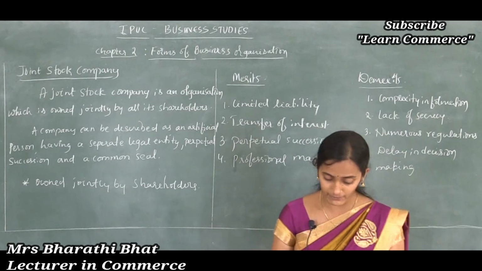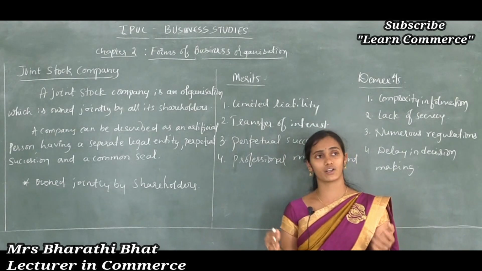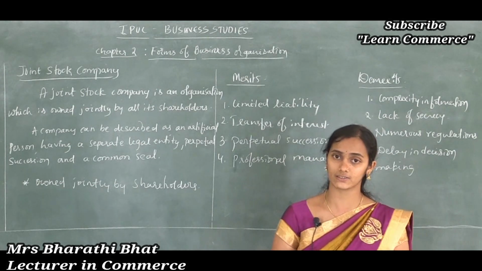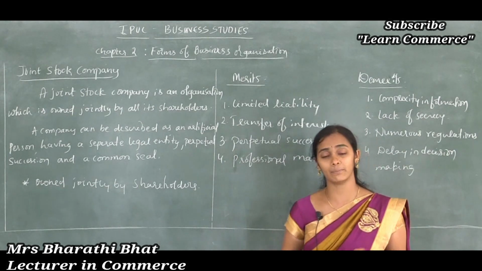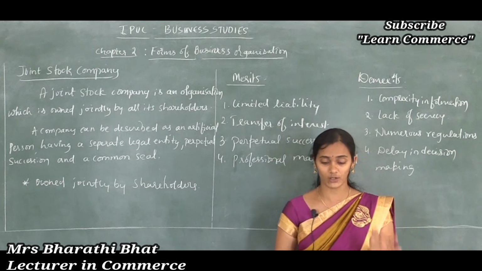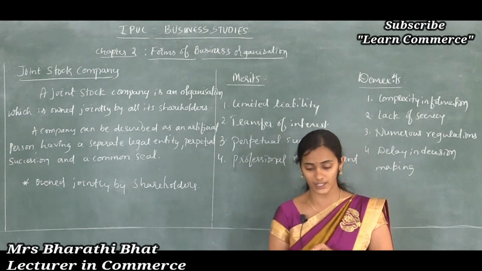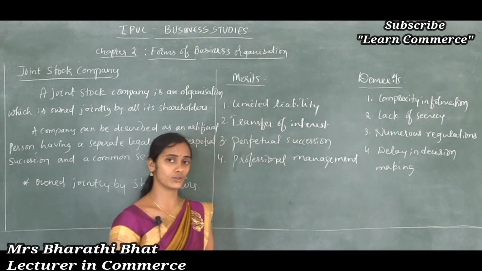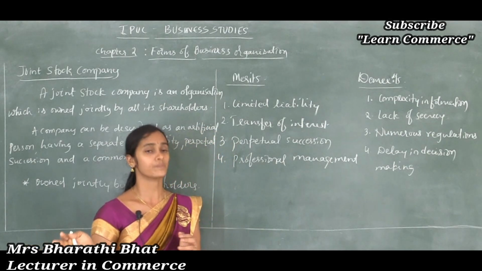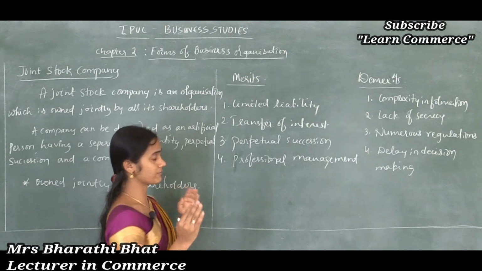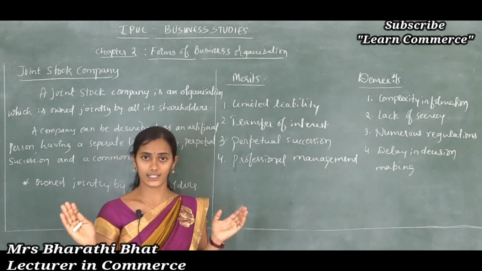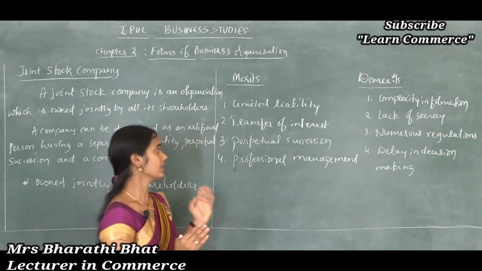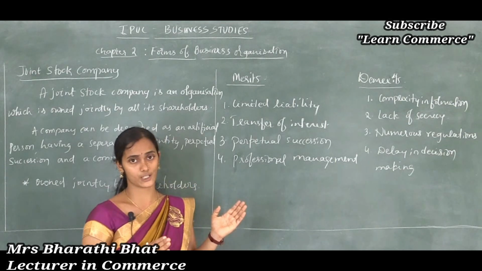Even if all partners die or retire, it never affects the activities of the business. It can be liquidated only as per the provisions of the Companies Act 2013, or else it can continue as long as possible, because it strictly follows the principle of separate legal entity. That's why perpetual succession is possible.